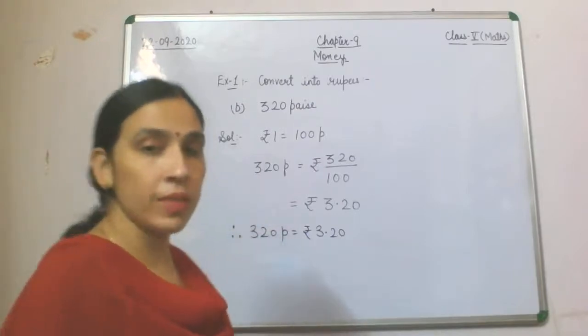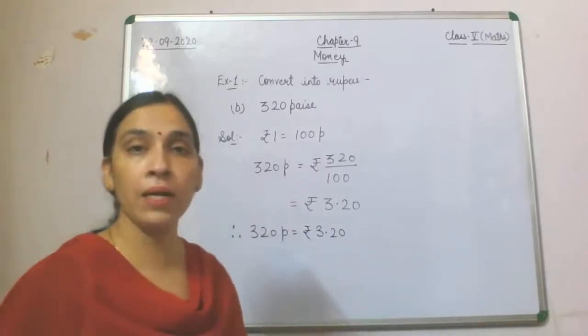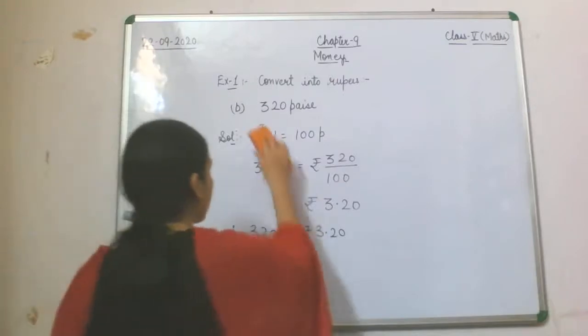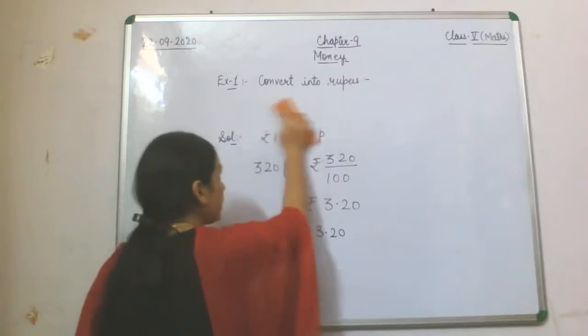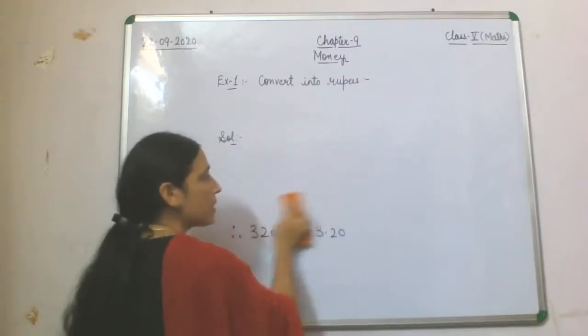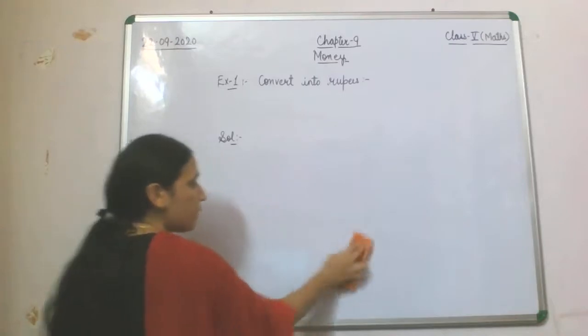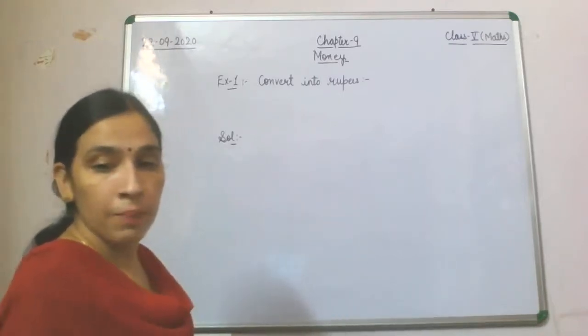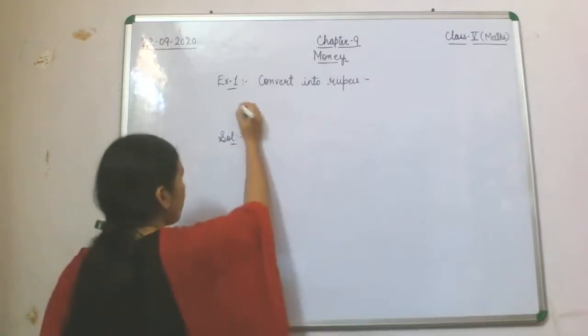So now with this we have completed the B part of example 1. Now let's start the C part. See, the method is the same in all the questions when you are converting paise into rupee. You are supposed to do division in all, whatever the question.